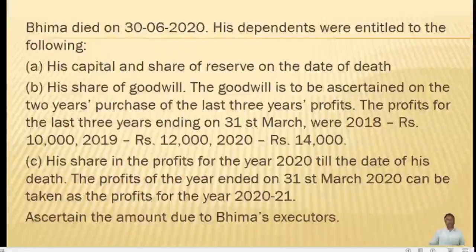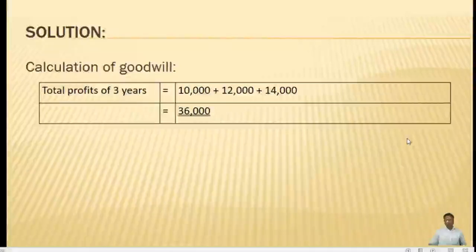Now we will be trying to solve this problem. Before preparing the capital account of the partner, we will first find out the share of the goodwill and also the share of the accrued profit. Then we will go to the preparation of the deceased partner's capital account. So we will begin with the calculation of the goodwill.